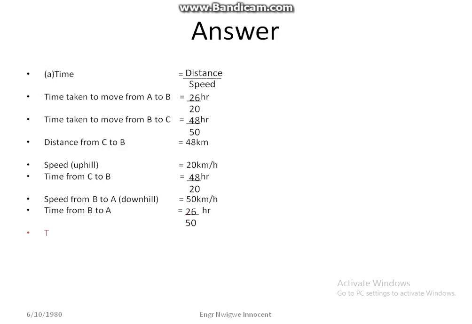Total time is equal to 26 over 20 plus 48 over 50 plus 48 over 20 plus 26 over 50. The LCM is 100.